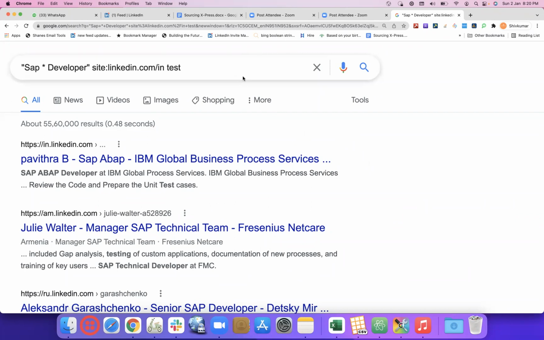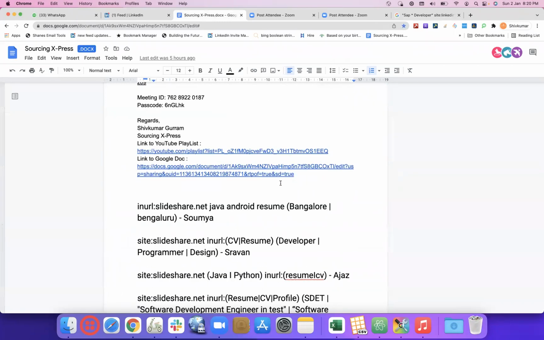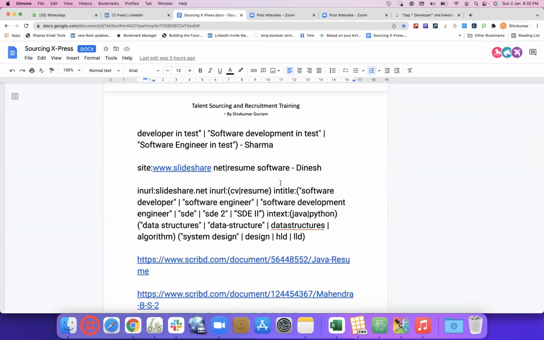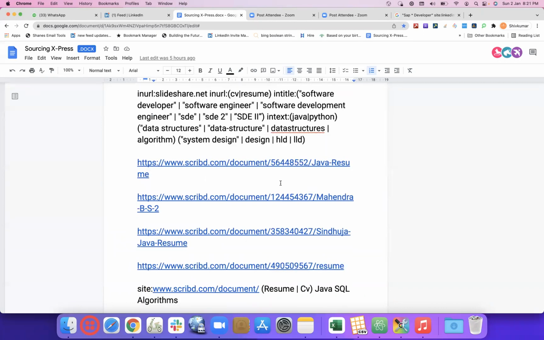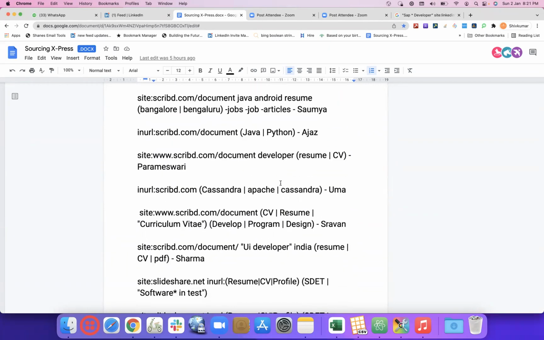All right, so moving on to today's topic. That was in the previous session: sourcing from SlideShare or Scribd. Last time, we asked you to write some strings to use in the URL of the site, using the URL pattern of individual profiles on SlideShare or Scribd. Each one of us wrote them wonderfully, with no errors or only very minor errors, maybe a typo. So I assume we now have a very good understanding of the URL patterns for individual profiles, jobs or company pages.